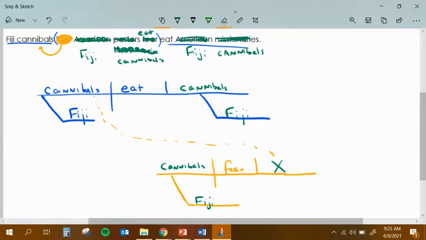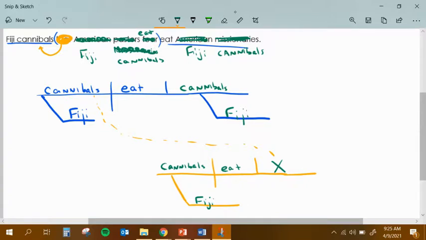You can see where I'm going with this, right? So let's get rid of the word fear. Let's put in the word eat. So now we're saying that Fiji cannibals eat, actually turn around and eat other Fiji cannibals. All right, it's a nice little food chain going on here.